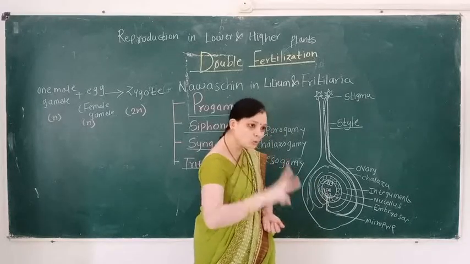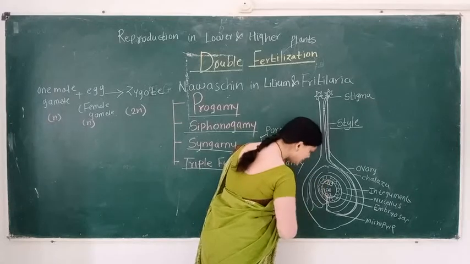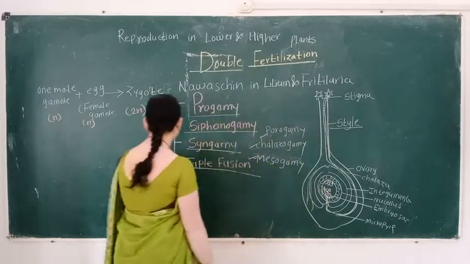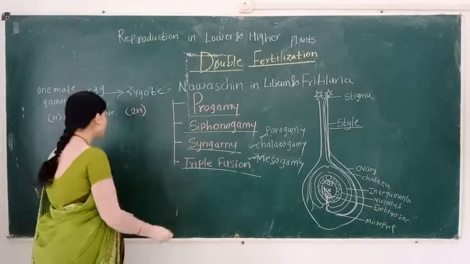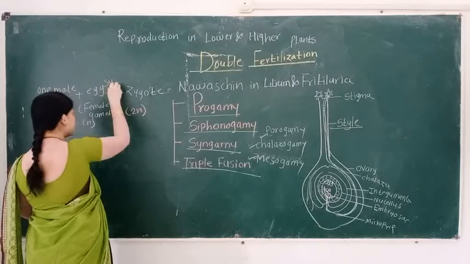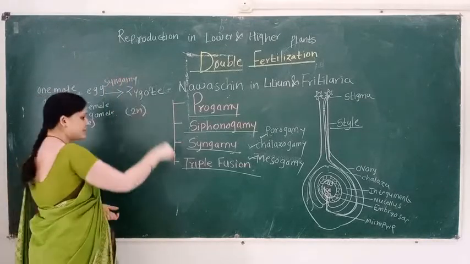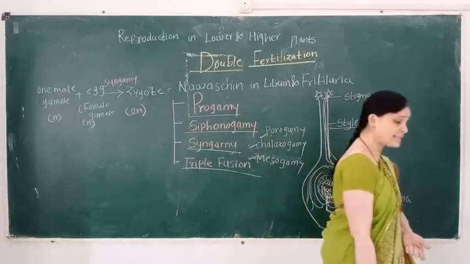Out of the two male gametes, one male gamete fuses with the egg, forming the diploid zygote. This process is known as syngamy, or it is also called first fertilization.